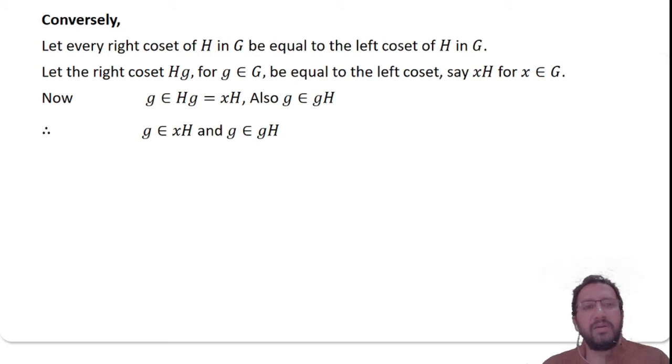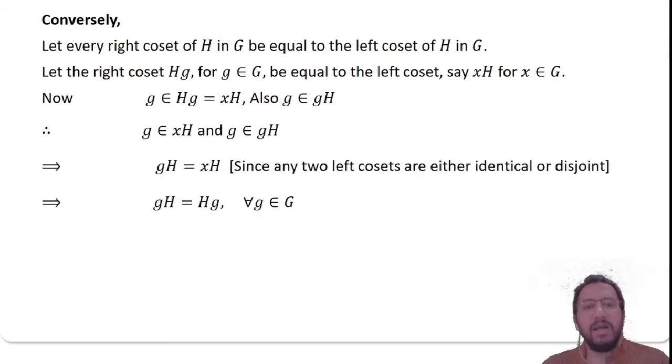Now, to prove that, take an element g belongs to Hg, which is given as equal to xH, which is a left coset, and also we know that g belongs to gH also, which is a left coset. So g belongs to xH and g belongs to gH, and we know that two left cosets are either identical or disjoint. Therefore, xH equals gH, and that proves Hg equals gH for all g belongs to G.